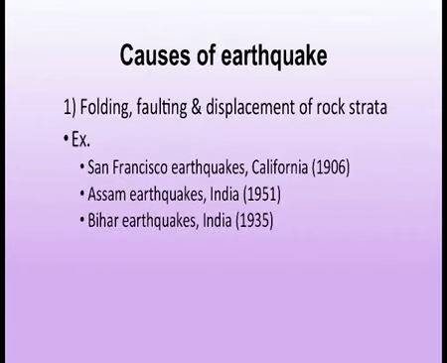What are the causes of earthquake? The most important cause of earthquake is folding, faulting and displacement of rock strata. Examples: the San Francisco earthquake that took place in California, the Assam earthquake in India, and the Bihar earthquake that took place in India in 1935.